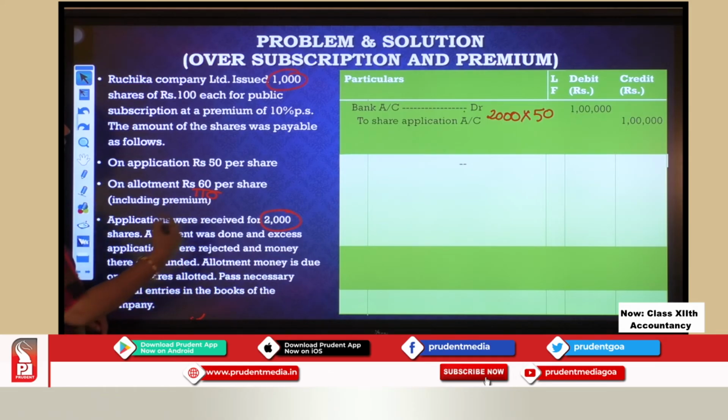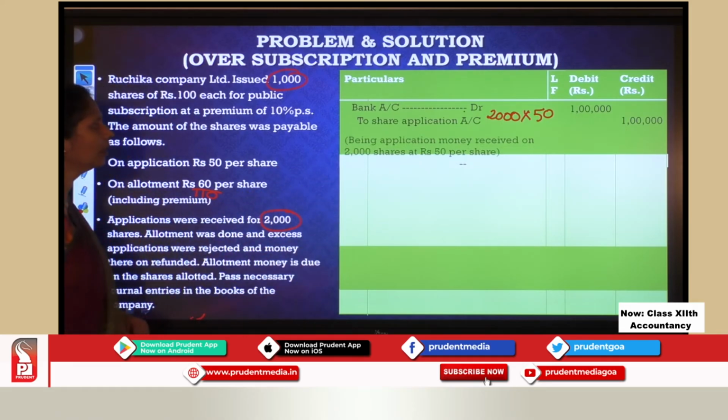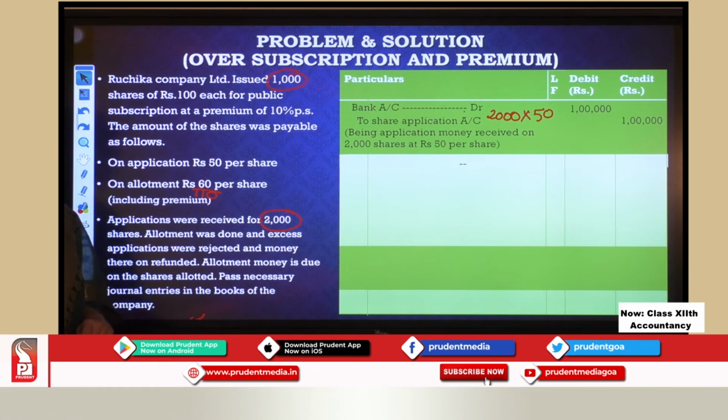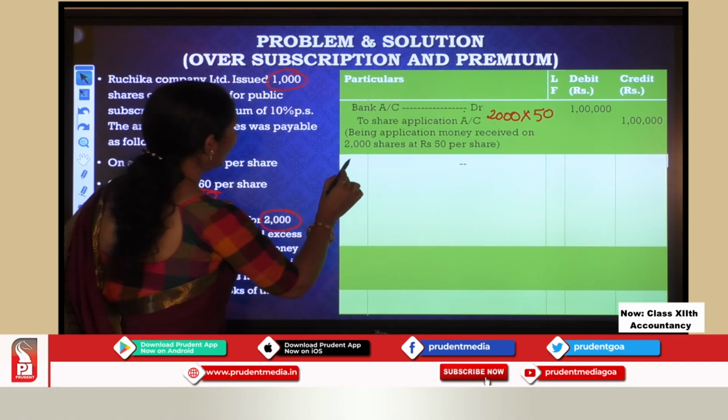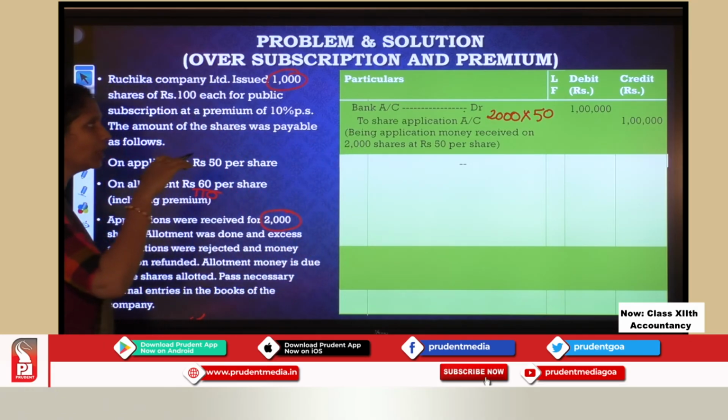Now I have to write the narration. Being application money received on 2000 shares at rupees 50 per share. So the company has collected on 2000 shares 1 lakh rupees. Can the company keep this money? No. Why? Because the company has to reject some applications and give back the money collected. So that is refund and then transfer to the share capital.